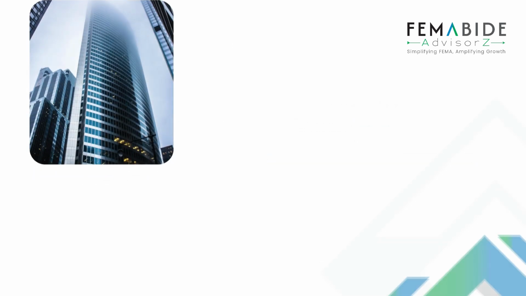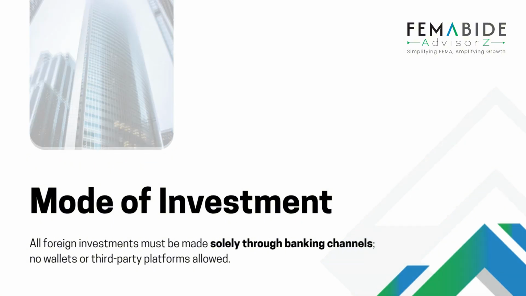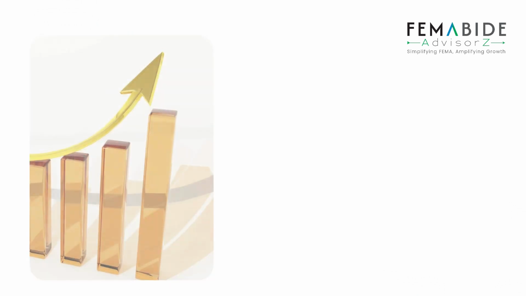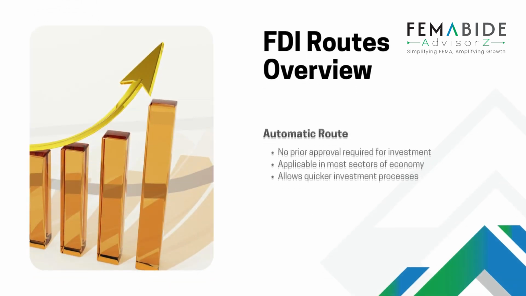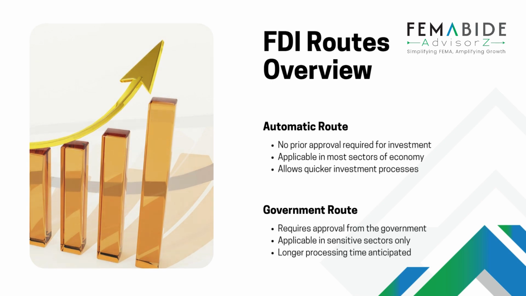Foreign direct investment in India can be made through two routes. The automatic route, which does not require prior government approval, applies to sectors such as software or greenfield airports. The government route requires approval in sectors like print media or multi-brand retail. Some sectors also have sectoral thresholds. For example, defense and satellites allow up to 74% under the automatic route, while higher investment requires approval.